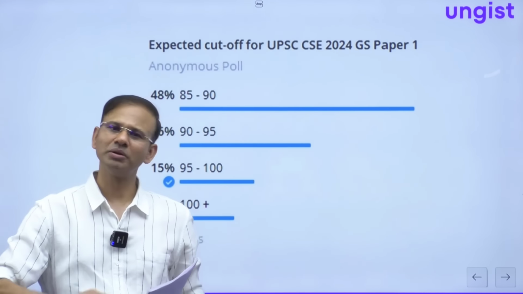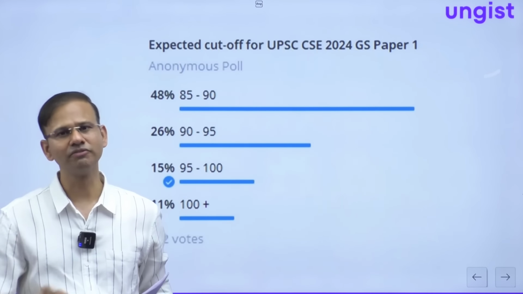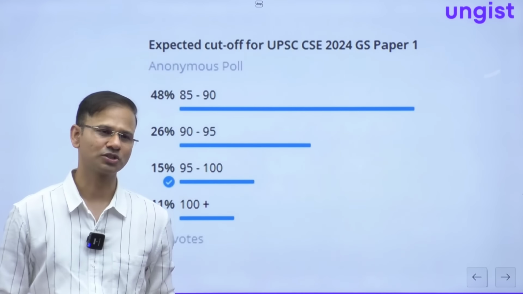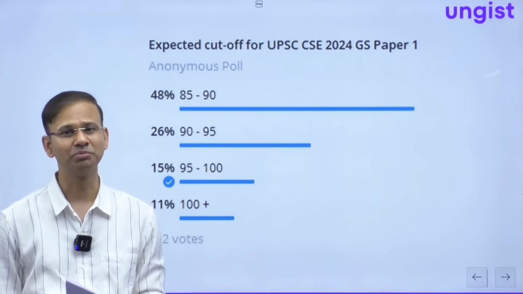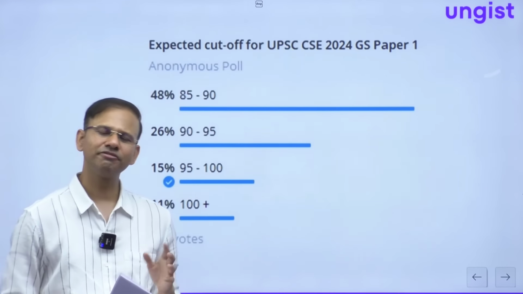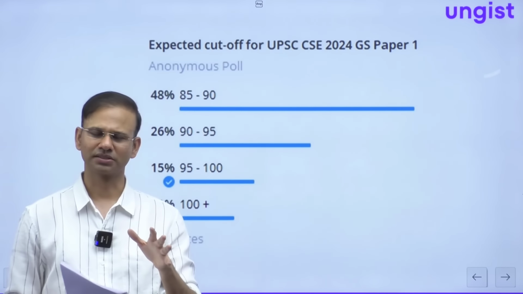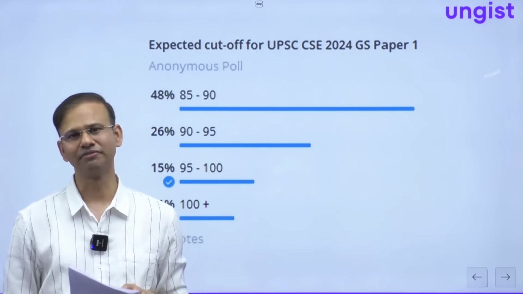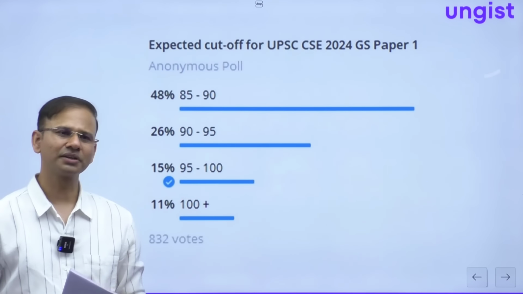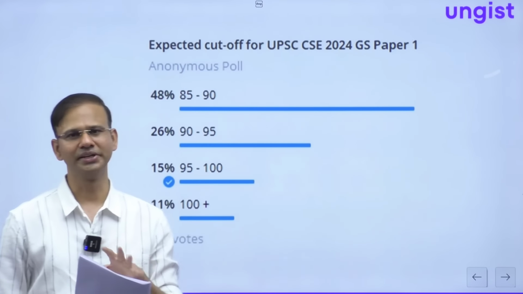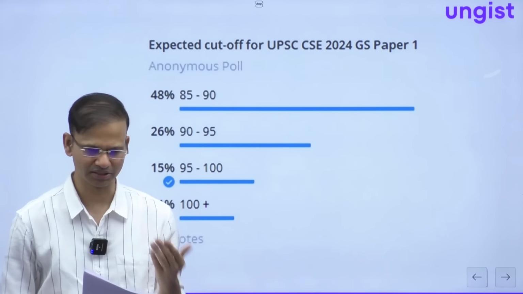So that's why the cutoff will be increased, and definitely it will be increased. And yes, the students are very comfortable with paper 1 also, because the paper was actually a factual paper. So 95 marks or 92, 93 are very common marks among the students I have discussed. So I think the cutoff would be somewhere between 92 to 96, 97. This is the range that I am thinking of this time.